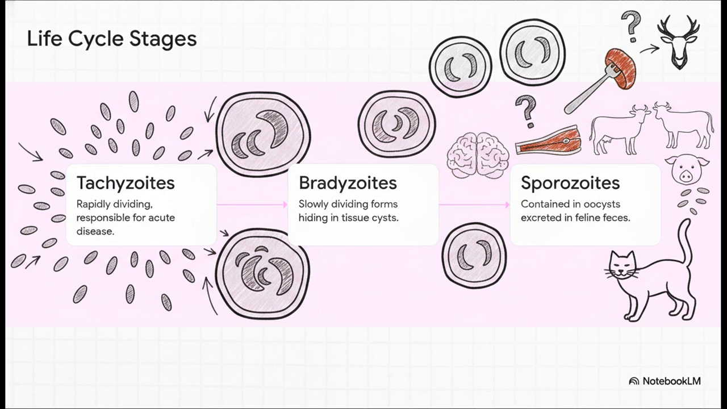Now, here is the massive exam trap. Everyone knows cats are the definitive host, excreting millions of oocysts in their feces, right? Well, actually, while that's true, do not ignore the intermediate hosts. Ingestion of those bradyzoite tissue cysts in undercooked meat, we're talking lamb, beef, or pork, is a hugely tested secondary route of transmission. Keep your eyes peeled for that classic vignette patient who just ate undercooked venison.